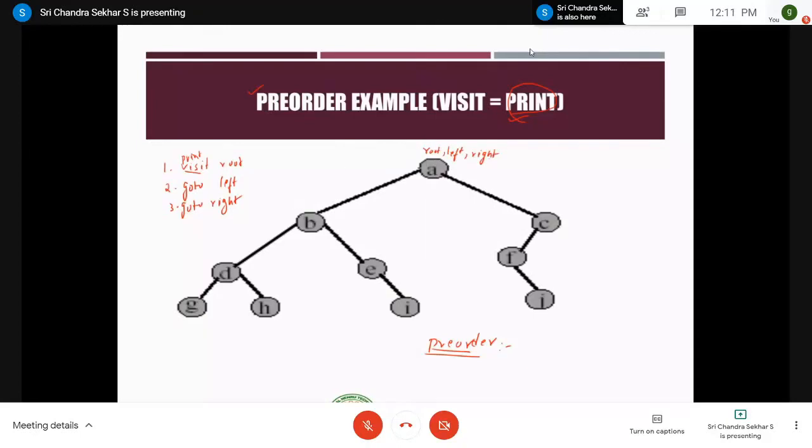Next, if you come to this node B, here also you have to perform these three operations. You go for C, here also root, left and right. Similarly this one, root, left and right, root, left and right, root, left and right. So you mark these three steps over here.